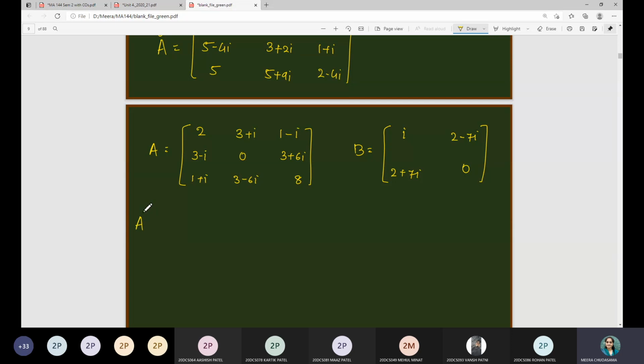To check Hermitian and skew Hermitian, you have to find out A raised to theta and B raised to theta. After that, if it is the same as A then it is Hermitian, and if it is the same as minus A then it is skew Hermitian. Check it and let me know.